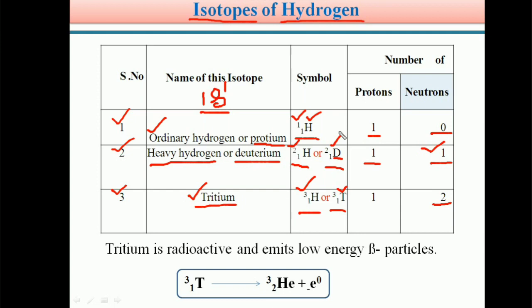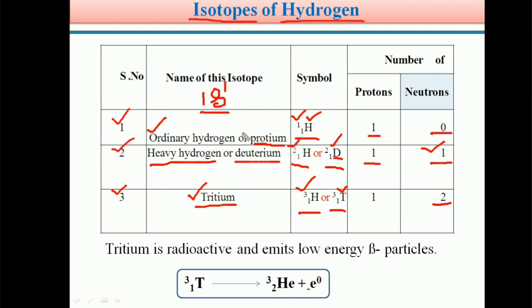But students, the physical properties of the isotopes of hydrogen are different, because of the difference in their mass number. The physical properties of tritium are different from deuterium, and deuterium's are different from protium, but the chemical properties are the same for these three isotopes.